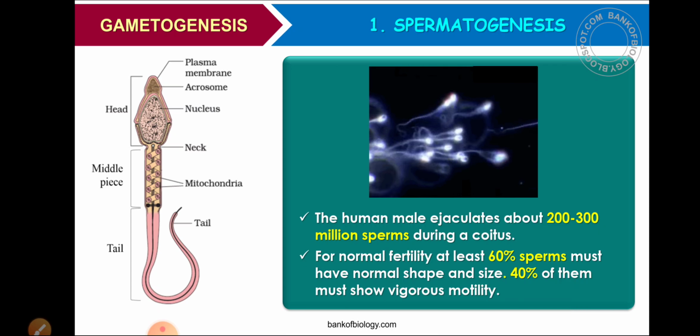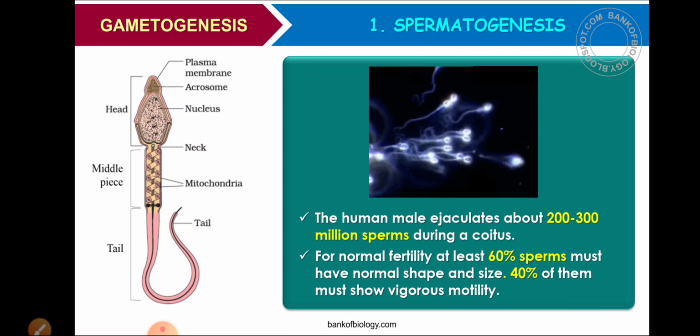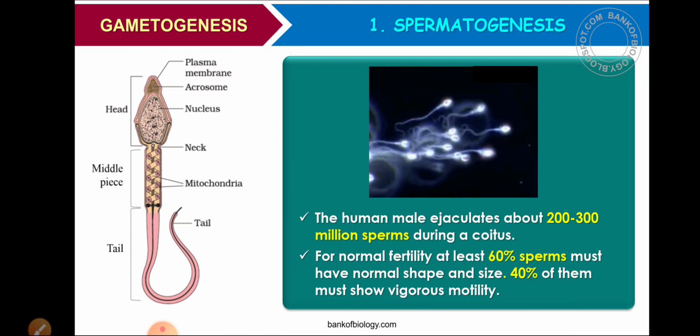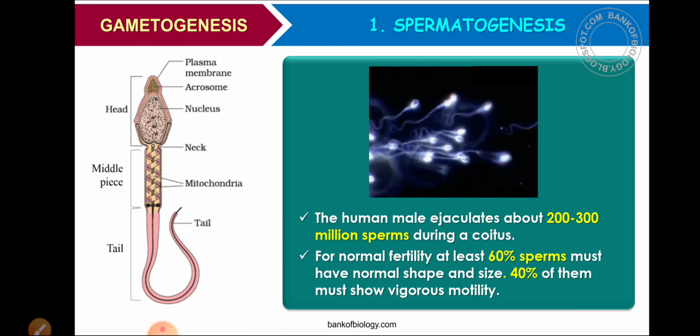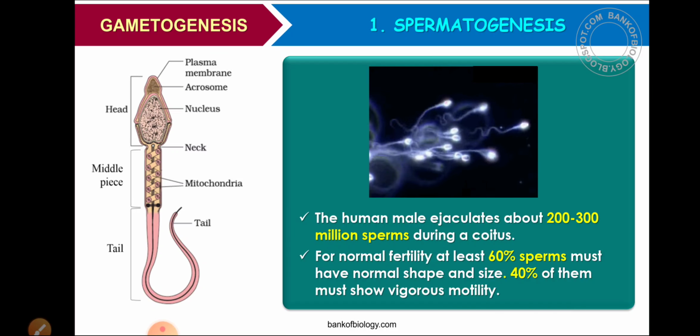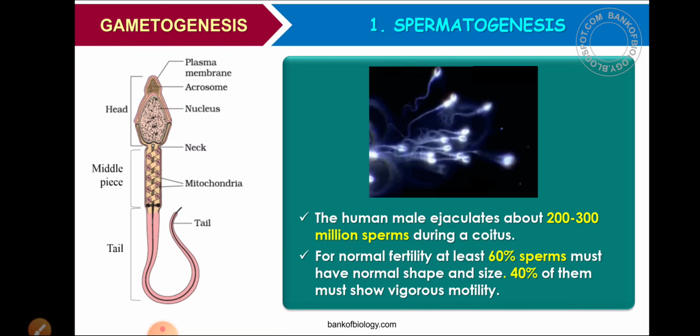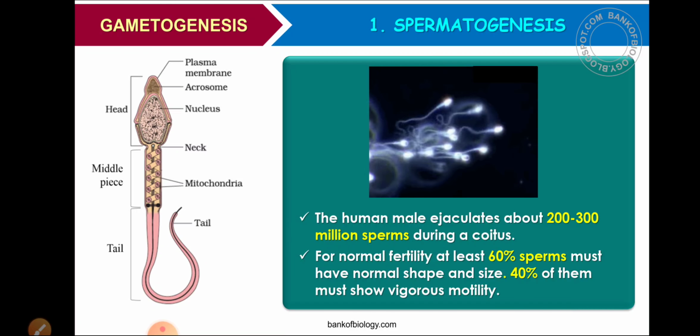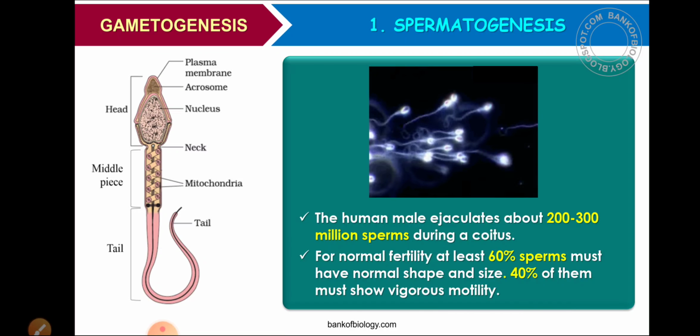And you can see the movement of sperms. The human male ejaculates about 200 to 300 million sperms during sexual interaction, that is coitus. For normal fertility, at least 60% of the sperms must have normal shape and size, and 40% of them must show vigorous motility.